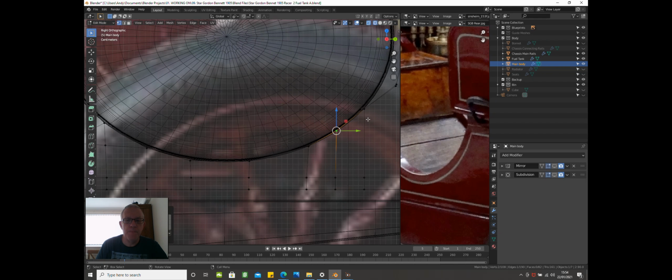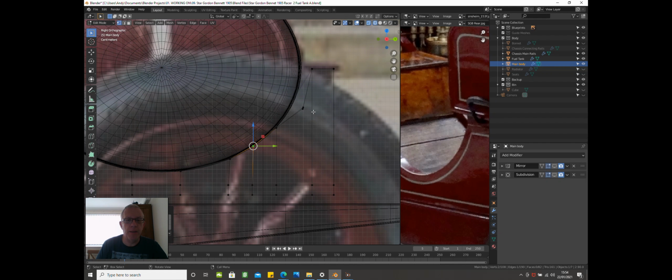Okay, so we're getting there. We're getting there. These two, SZ0, and then move them across to here, and then lastly range select these two and move those across.